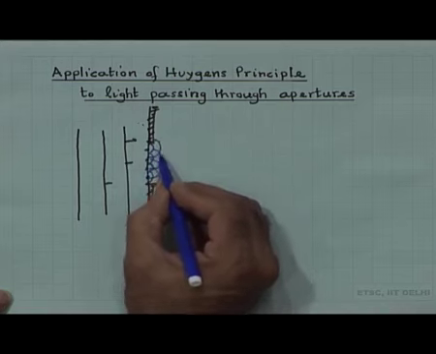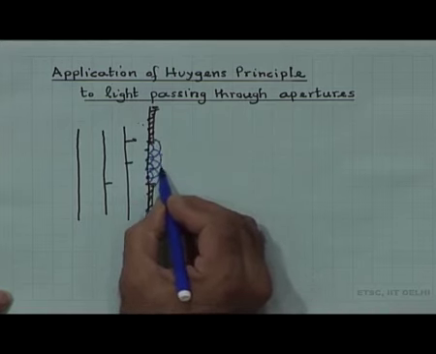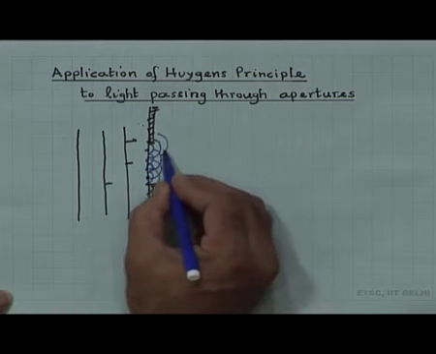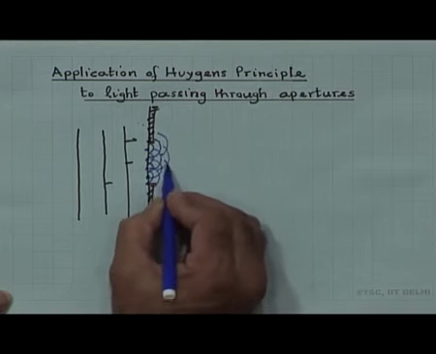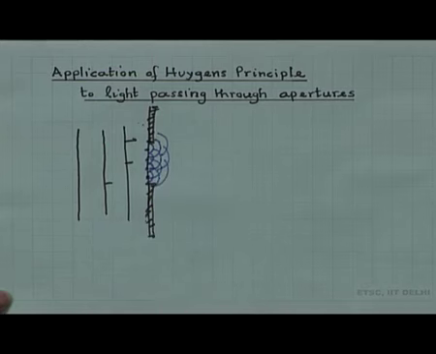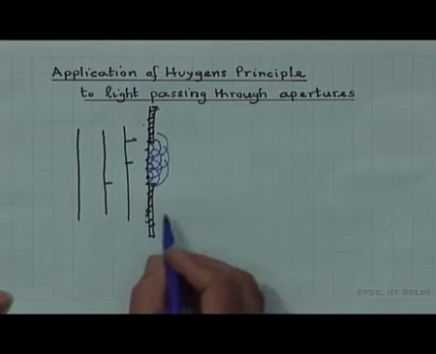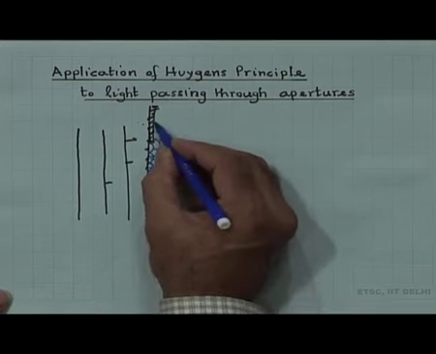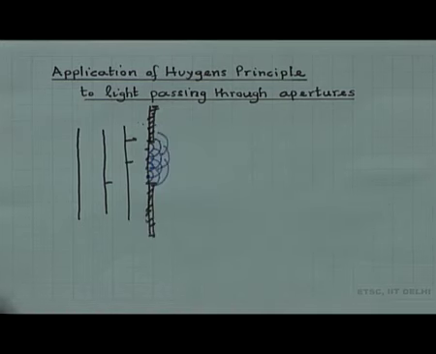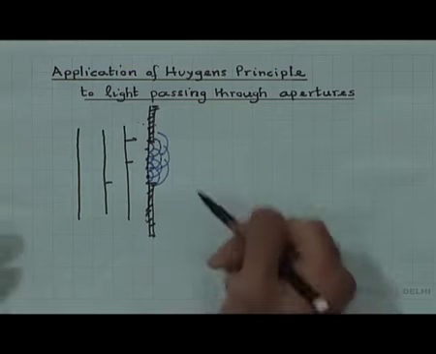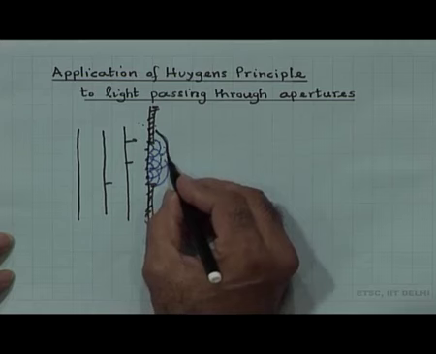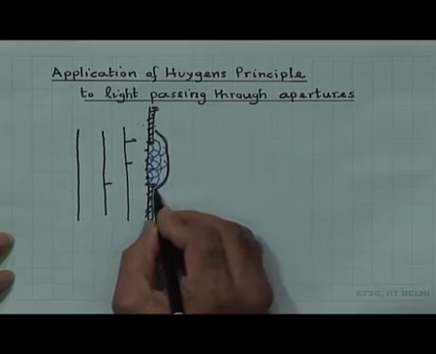Each one of the secondary wavelets again acts as a point source, and therefore these give out wavelets which are like this. We know that the wavefront at a later time is given by a surface tangent to all the secondary wavelets. Let me use the black color to draw the tangent. It looks like this.